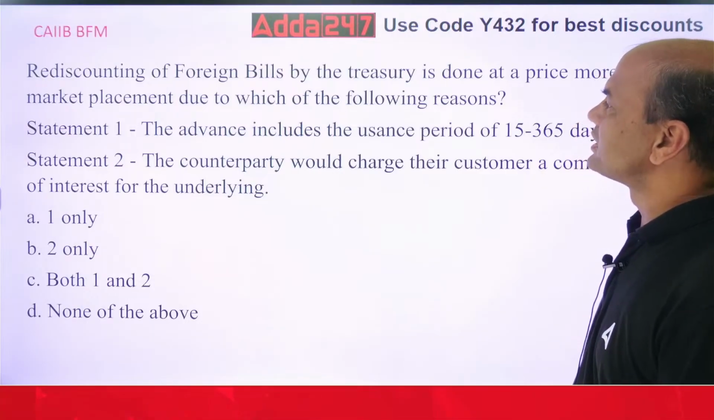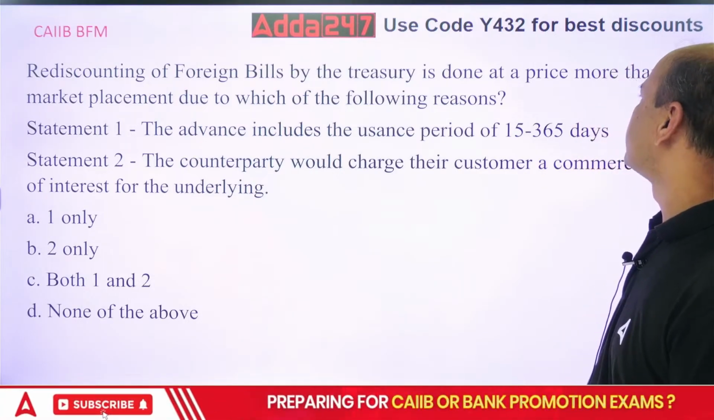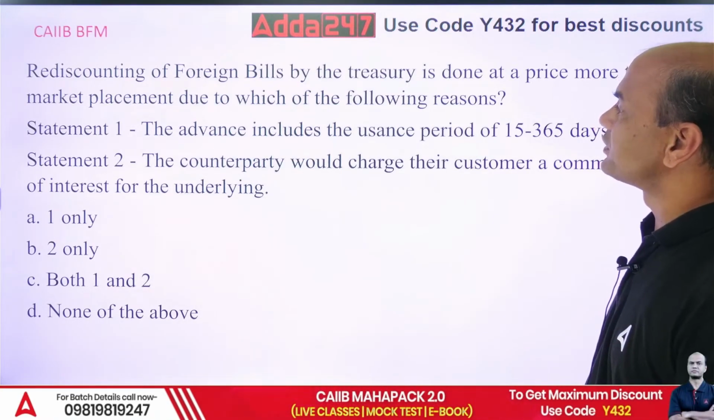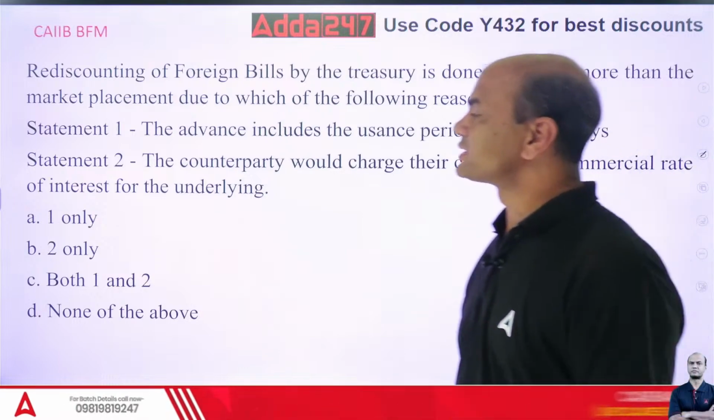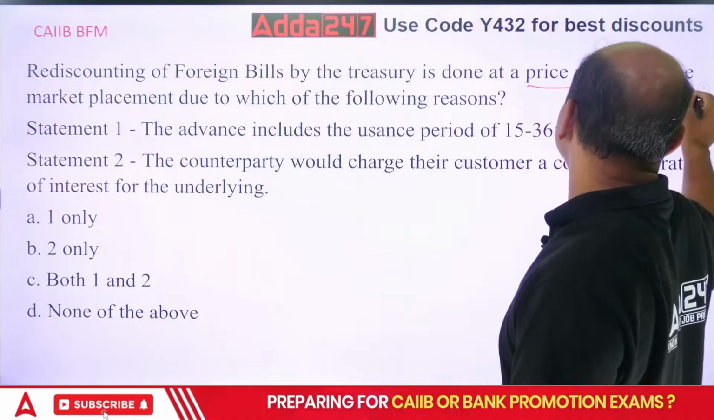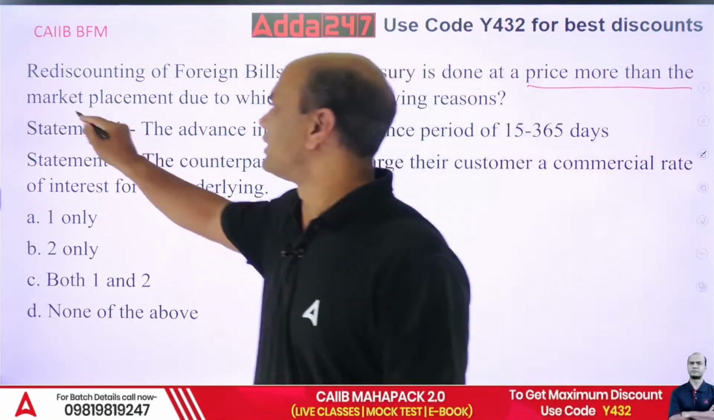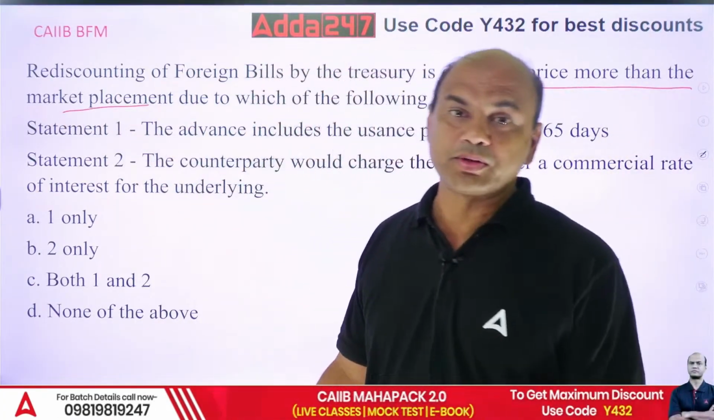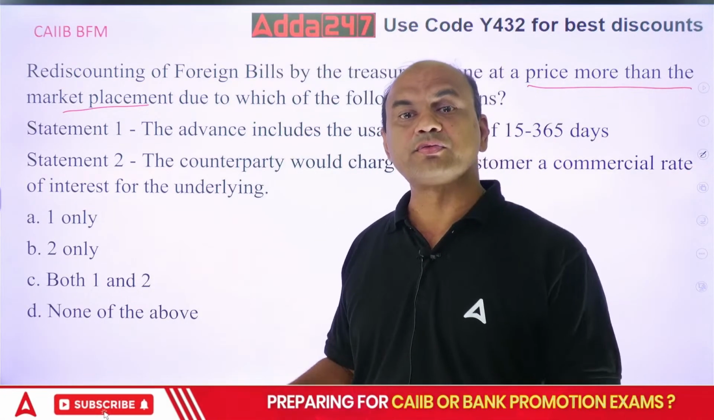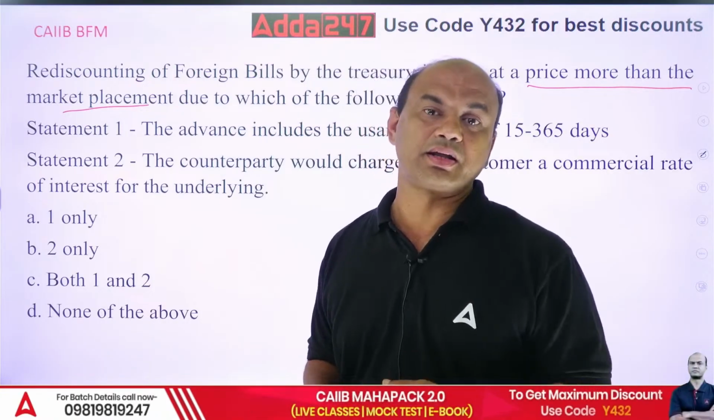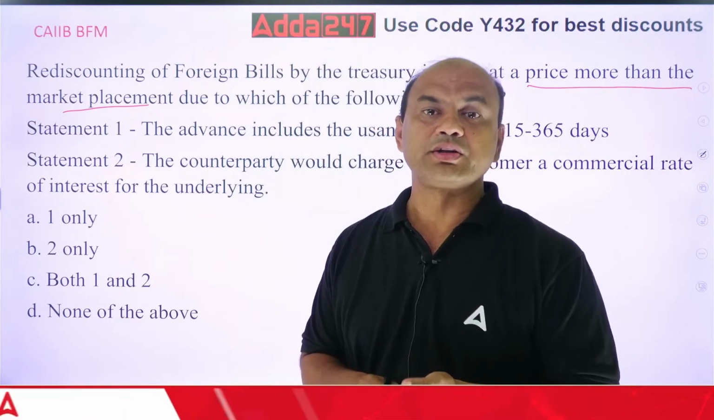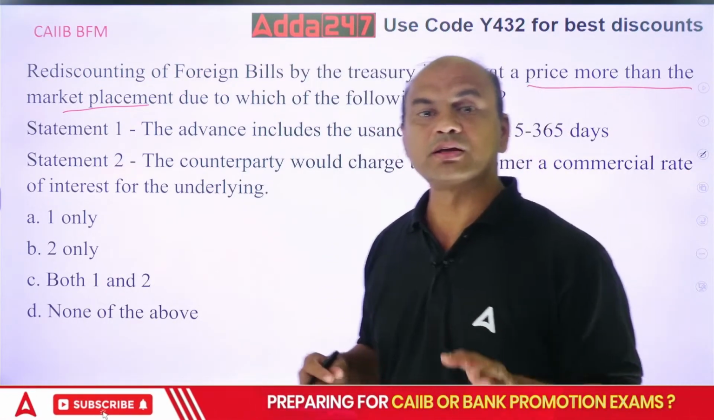Rediscounting of foreign bills by the treasury is done at a price more than the market placement due to which of the following reasons? So rediscounting of the foreign bills by the treasury is done at a price more than the market placement. Now, what do you mean by this market placement? Market placement means the funds which I keep in the market, in the bond market. It's not stock market, it's bond market.